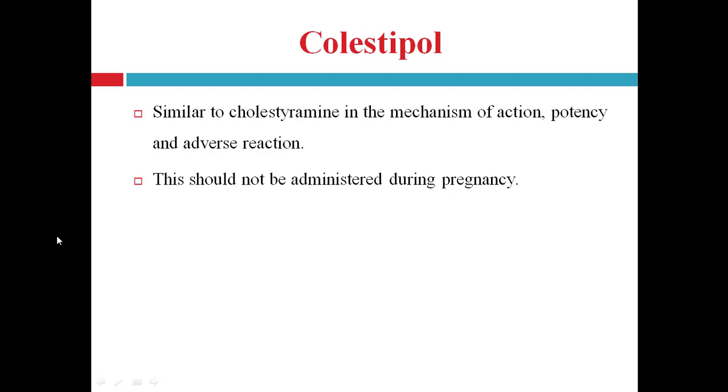The next drug is colestipol. It is similar to cholestyramine in mechanism of action, potency as well as in adverse effects. This should not be administered during pregnancy.